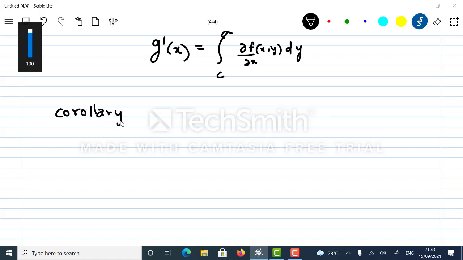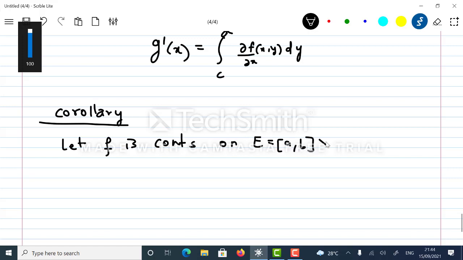Corollary: let f be continuous on E, which is equal to [a, b] cross [c, d].